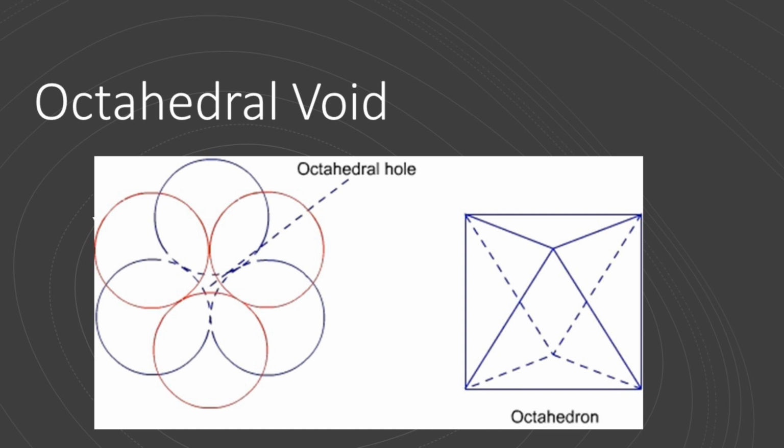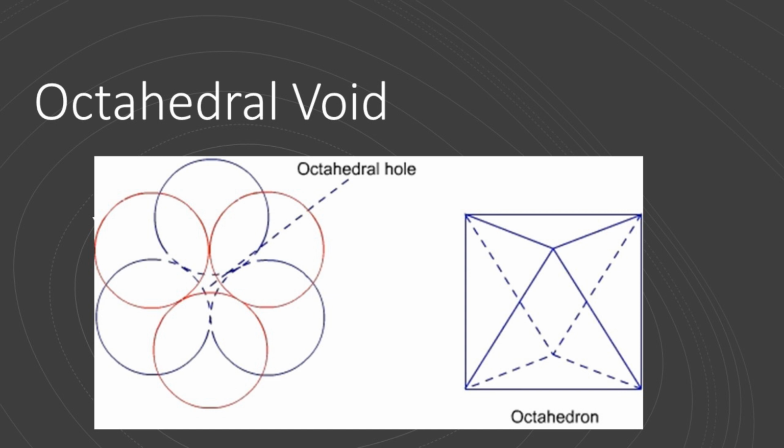The remaining triangular voids of the first layer have above them the triangular voids of the second layer. The overlapping of these triangular voids from the two layers together form an octahedral void which is surrounded by six spheres as shown in figure.